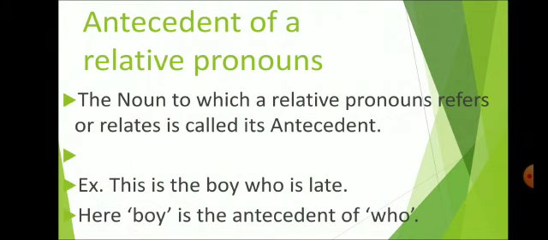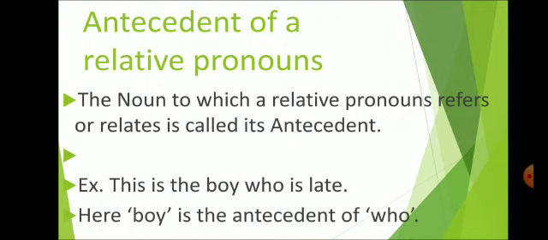So have a look at an example. This is the boy who is late. Now here the word who is a relative pronoun and it is telling you more about the boy. So boy is the antecedent of the relative pronoun who. One thing which we need to keep in mind is that the antecedent of a pronoun always comes with the pronoun, with that particular word.